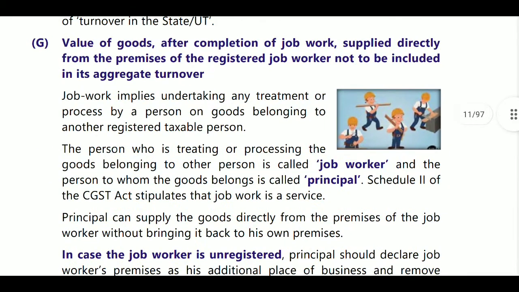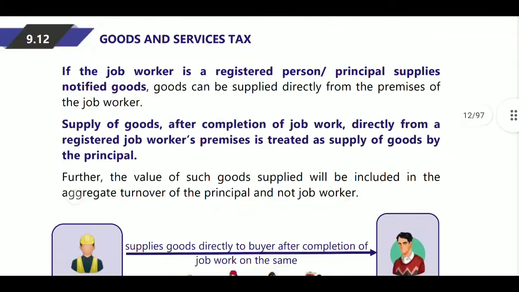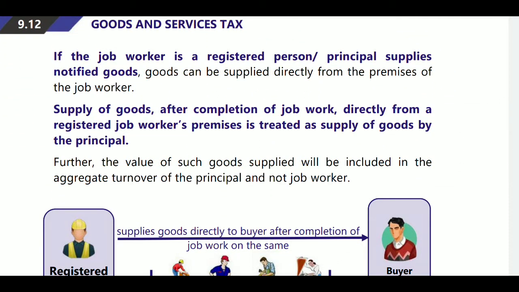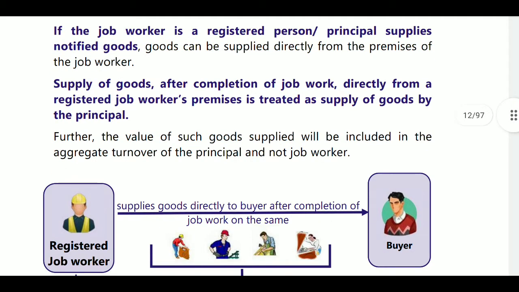Next, value of goods after completion of job work supplied directly from the premises of the registered job worker will not be included in aggregate turnover of the job worker. If the job worker is a registered person, and the principal supply is notified goods, goods can be supplied directly from the premises of the job worker. Next, supply of goods after completion of job work directly from a registered job worker's premises is treated as supply of goods by the principal.